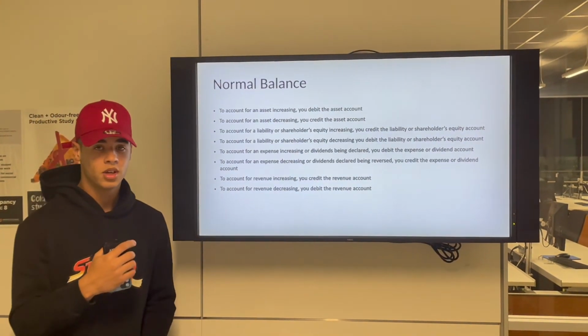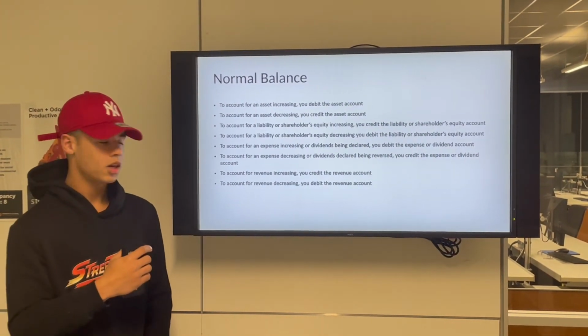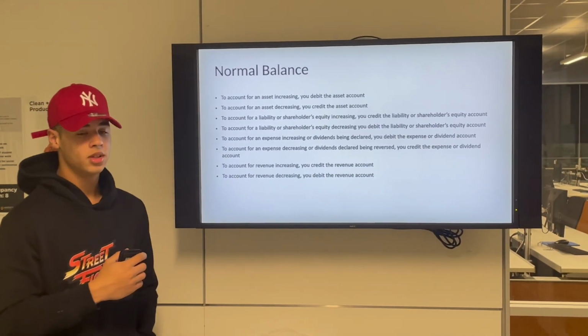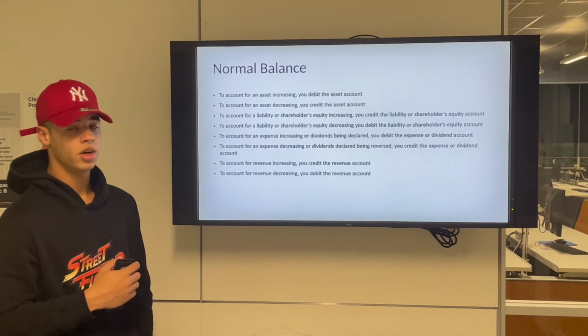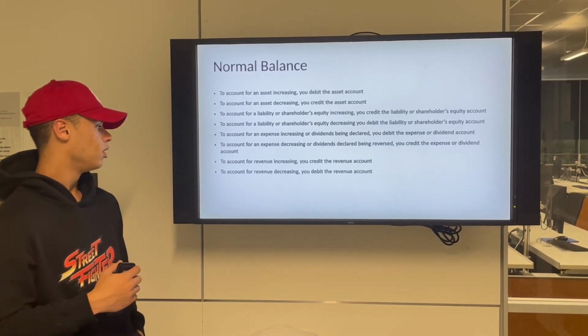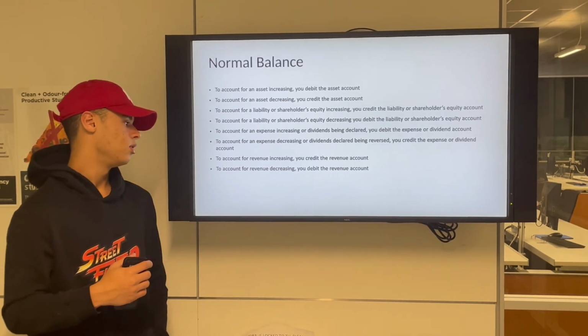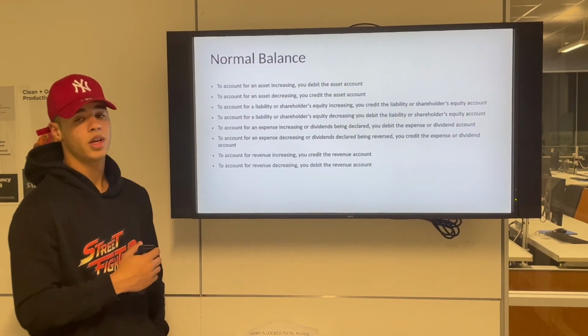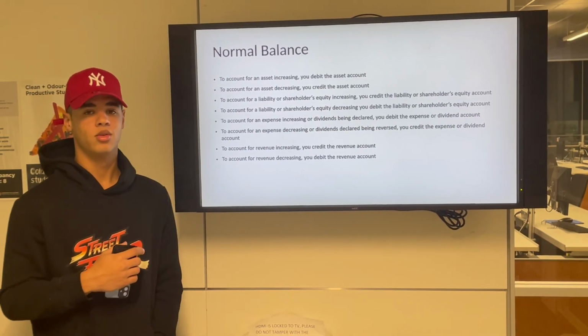To account for an expense increasing or dividends being declared, you debit the expense or dividend account. To account for an expense decreasing or dividends declared being reversed, you would do the opposite and credit the expense or dividend account. To account for revenue increasing, you credit the revenue account, and you do the opposite when accounting for revenue decreasing, and you debit the revenue account.